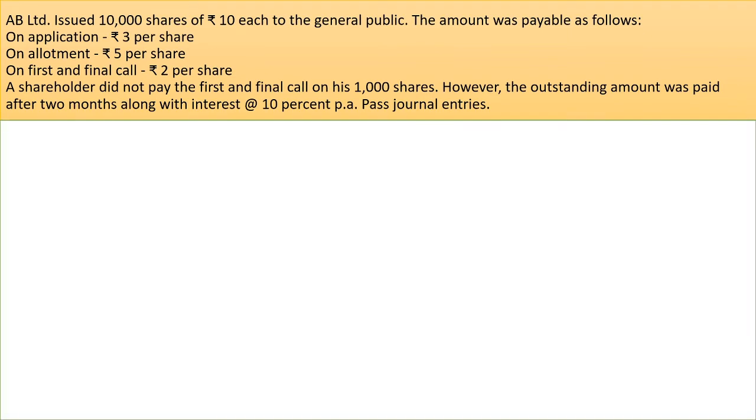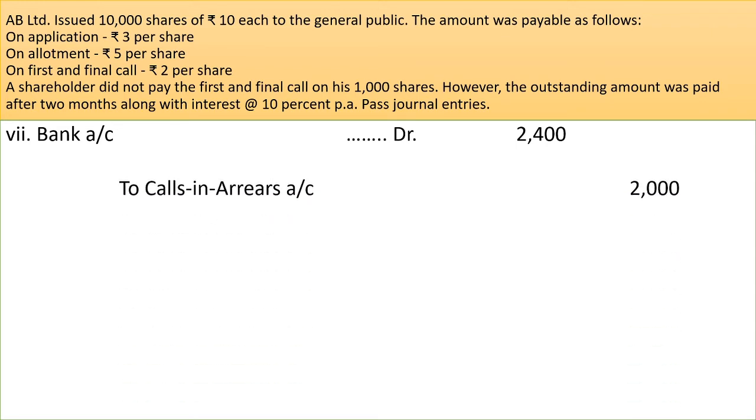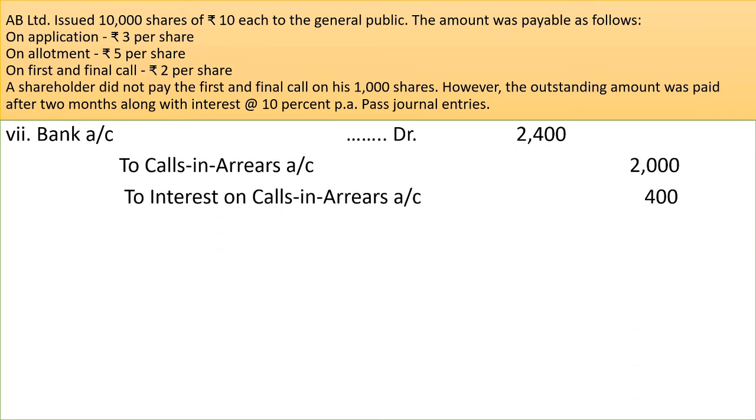Okay. Now, next journal entry, when company receives the amount of calls in arrears and the interest as well. Journal entry will be bank account debited to calls in arrears account and to interest on calls in arrears. So, calls in arrears account here is credited. How is this interest amount calculated? The amount of calls in arrears is 2,000. And at the rate of 10% per annum, interest is to be calculated for 2 months. And this is how the amount 400 is calculated. So, bank account will be debited with rupees 2,400.